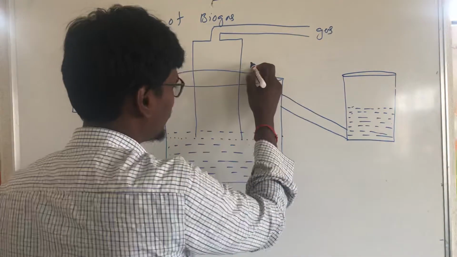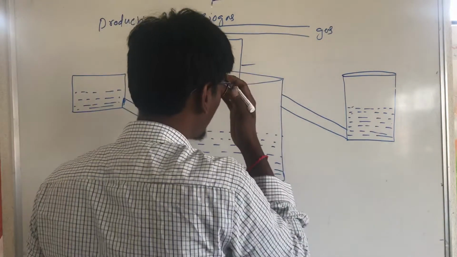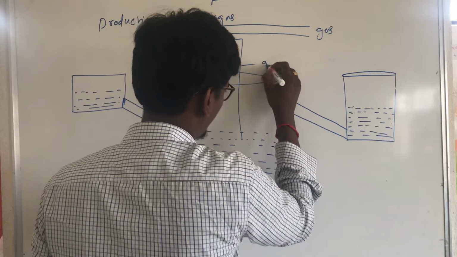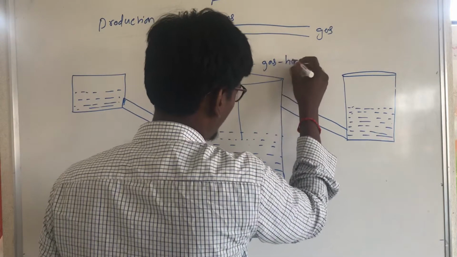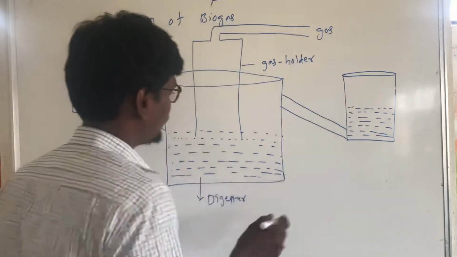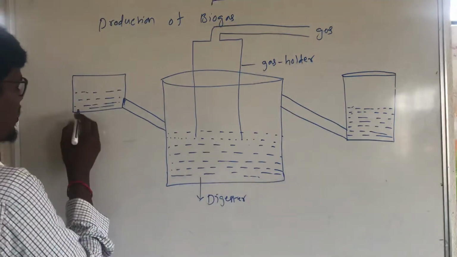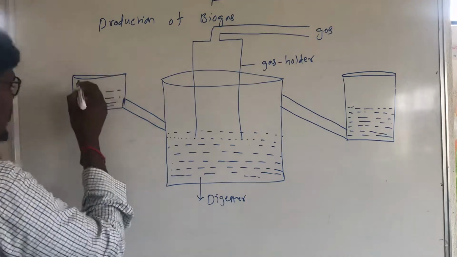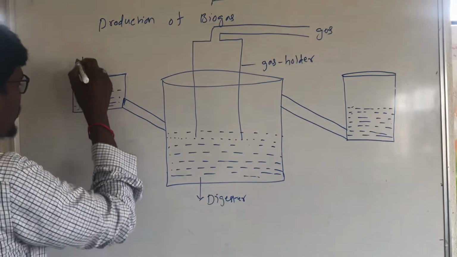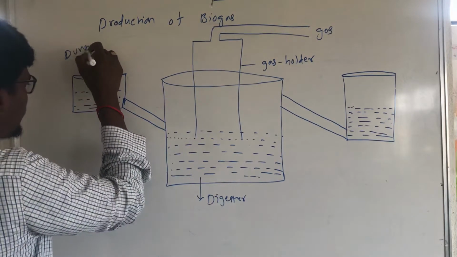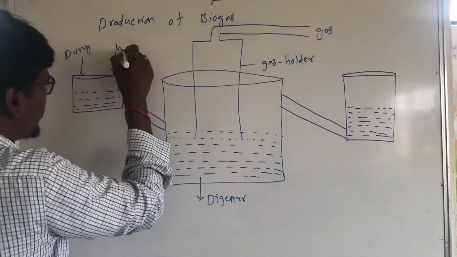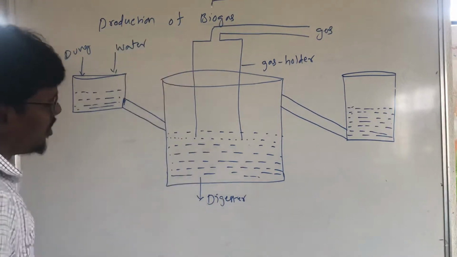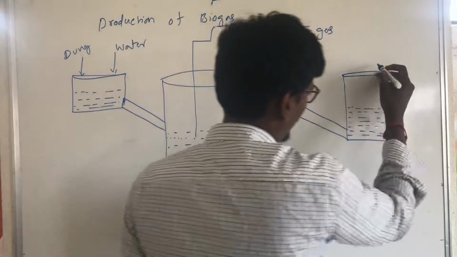This is the gas holder. Here it is called dung and water. This is called sludge.